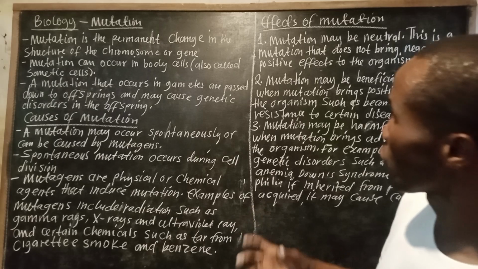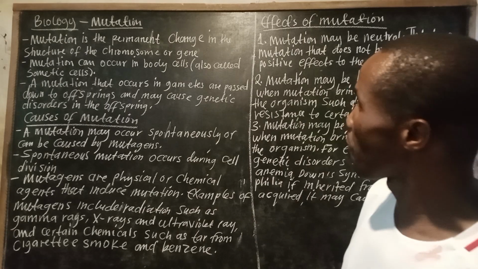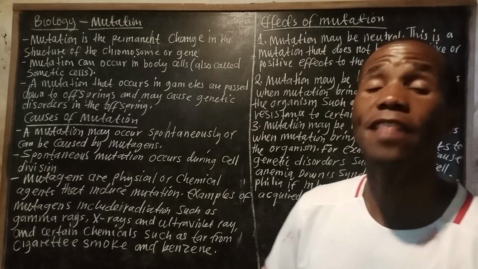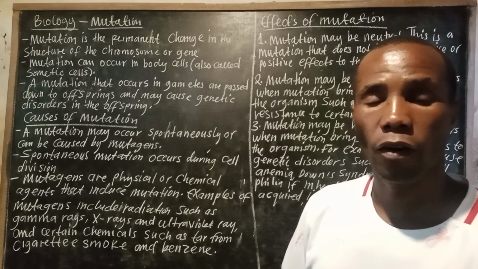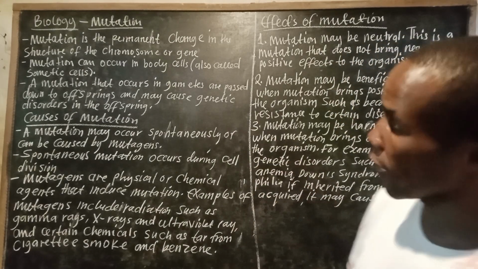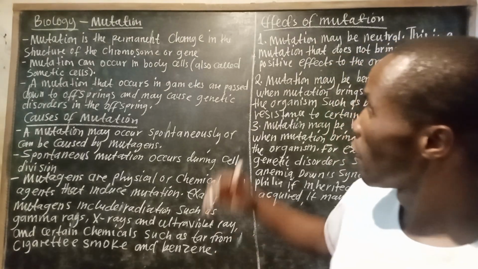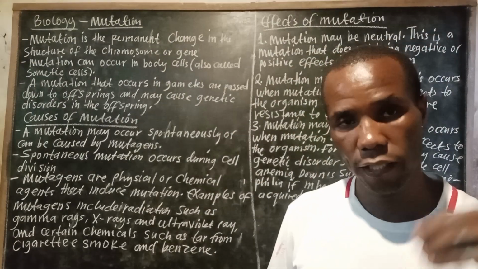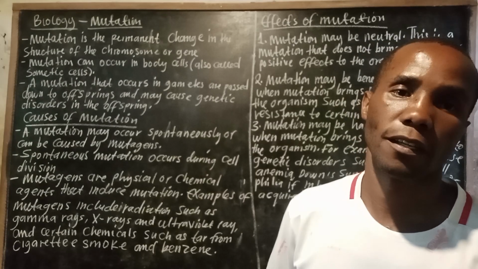A mutation that occurs in gametes is passed down to offspring and may cause genetic disorders in the offspring. Meaning, mutation can also occur in gametes, but there are consequences for that.